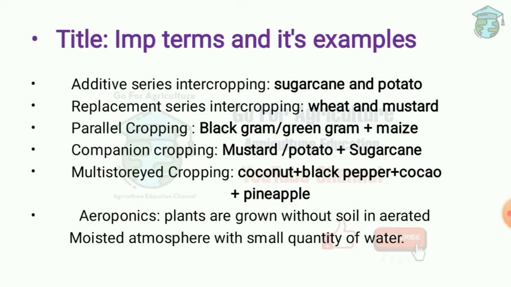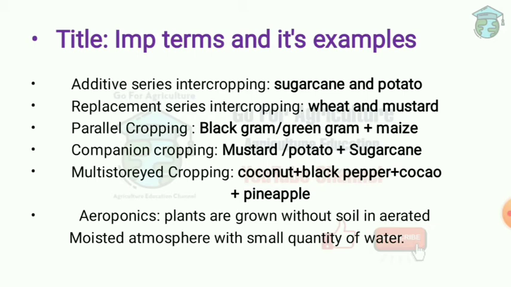First, additive series intercropping. So in additive series intercropping, one crop is the main crop, the other crop is the intercrop. So addition of intercrop to the base crop, that is, we can say addition of potato to sugarcane.